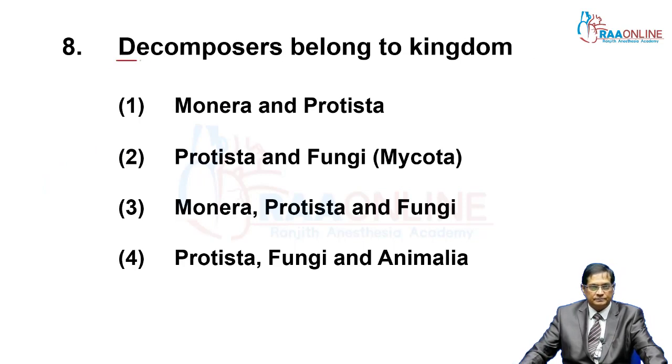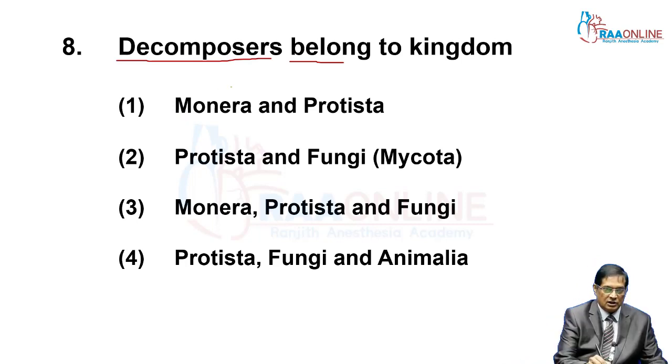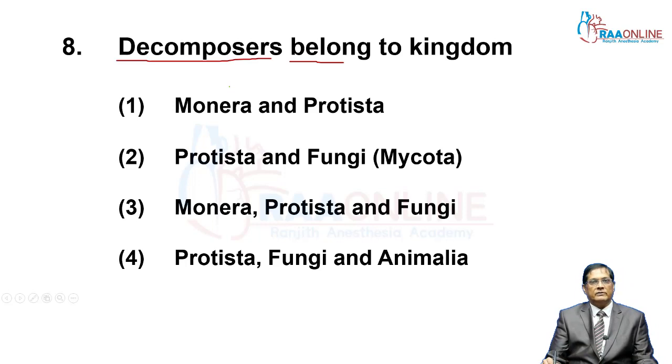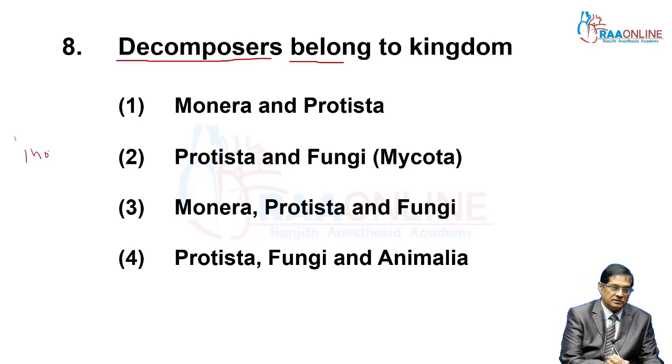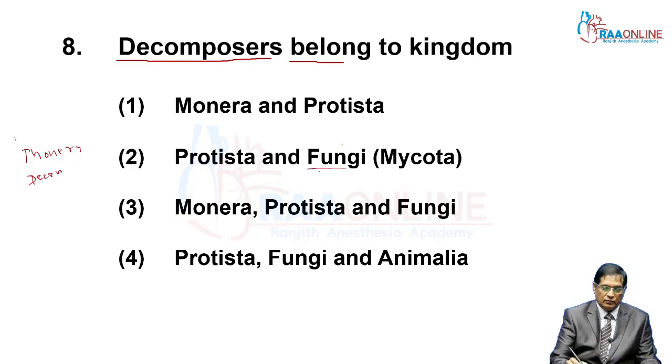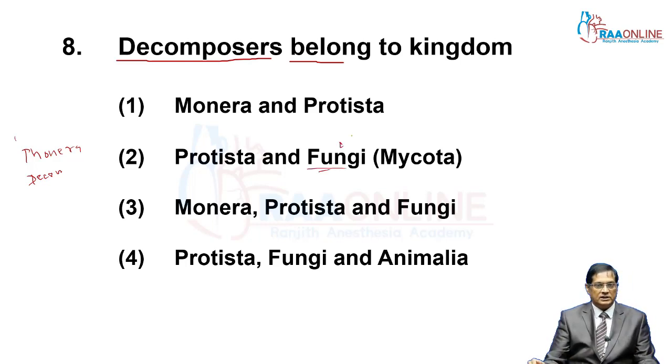Now decomposers, that is saprotrophs. In Monera, yes, Monerans have decomposers also. Monerans are auto as well as hetero, and hetero is further divided under three categories: symbiont, saprotroph, which are decomposers, and parasites. So Monerans are also decomposers. Then fungi, they are exclusively decomposers.